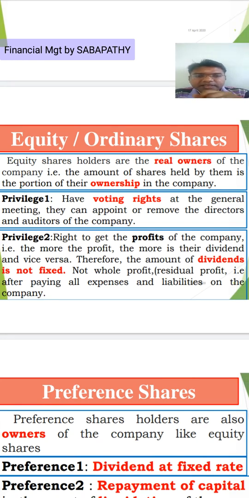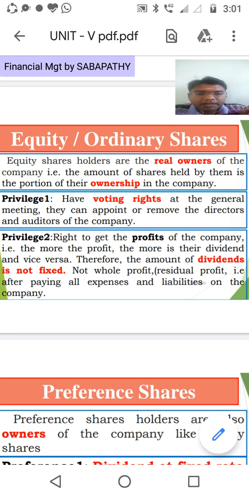So here in this slide we can discuss some features of the equity shares. Equity shareholders are the real owners of the company. Why are we calling them real owners? Because only equity shareholders have the voting rights in companies. Hence, the equity shareholders are the real owners of the company.